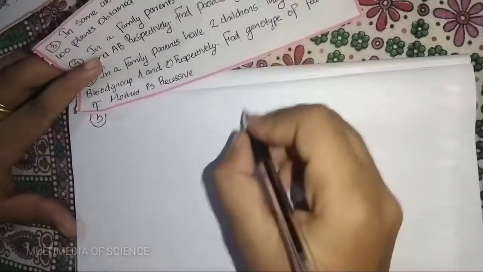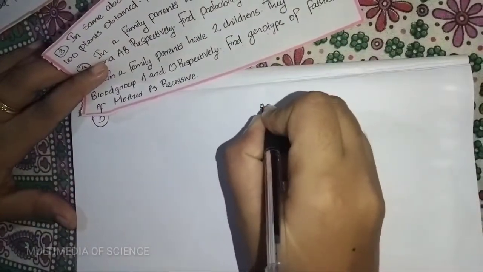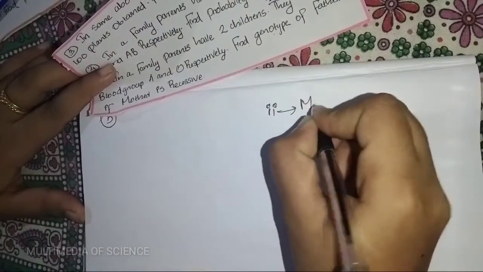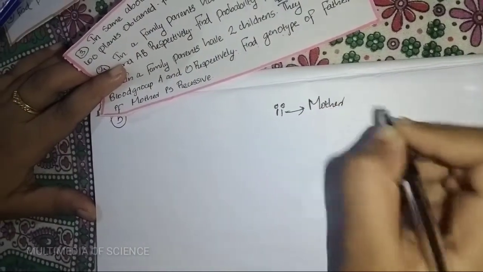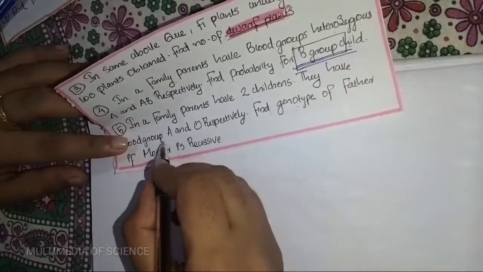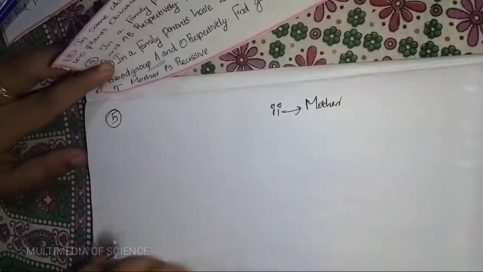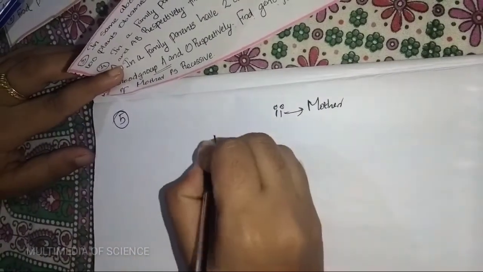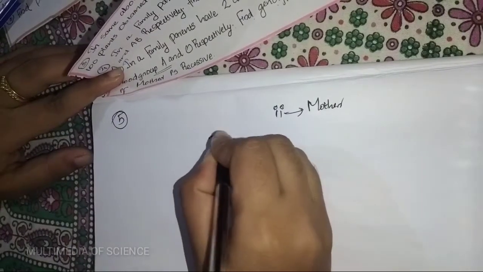The mother is recessive, that is already given, so we can write it like this for the mother. Then they have two children and one has the blood group A, so it must have one recessive i. So one child is IAi.